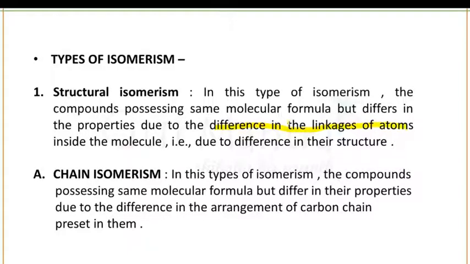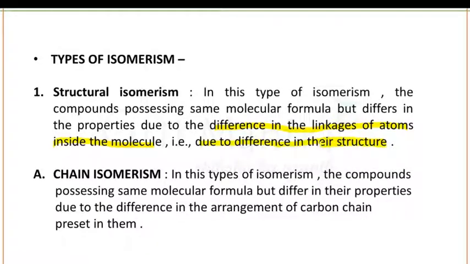Means, in a particular molecule, the atoms are linked in a different way. So this is known as structural isomerism, or simply you can say the compounds will show differences due to the difference in their structure.